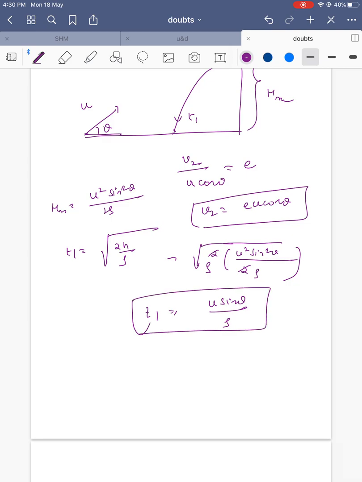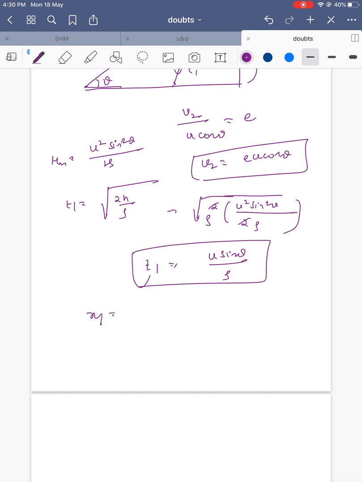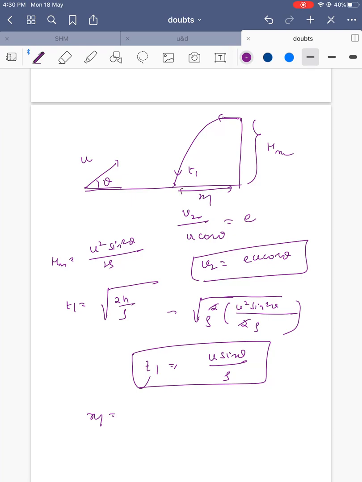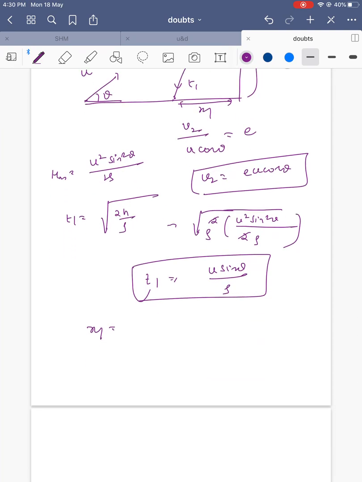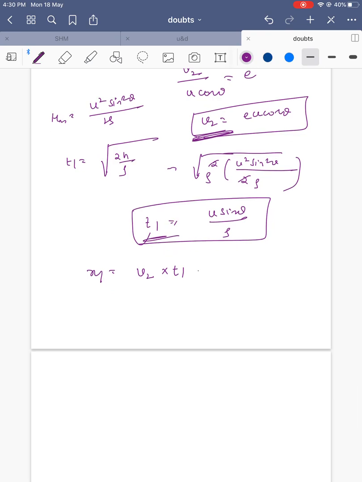After the first bounce, how much distance x1 does it travel? x1 equals velocity v2 into t1, which is e u cos theta times u sin theta by g.